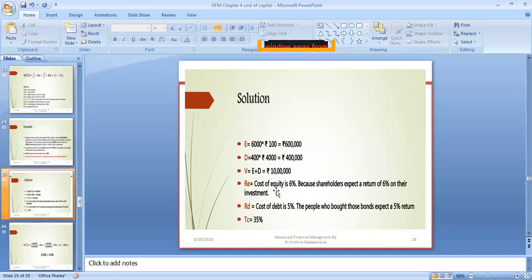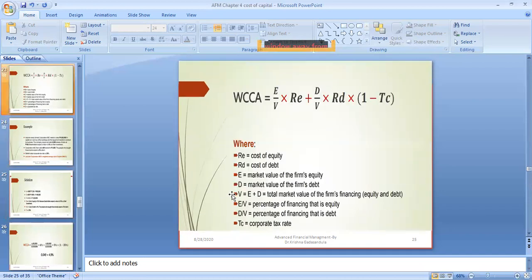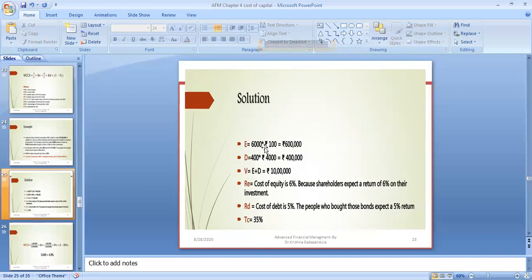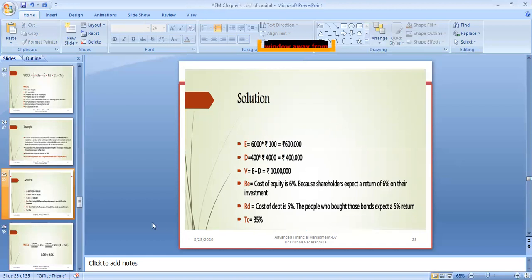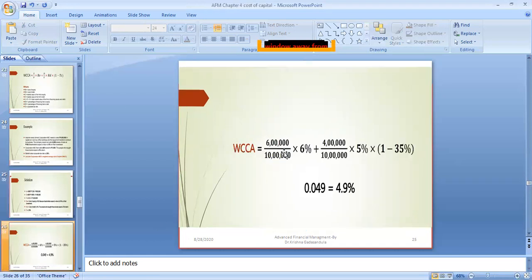And RE, what we said, means cost of equity. Already I told you, cost of equity is 6%. They are expecting 6% on the shareholders' investment. RD means cost of debt. Cost of debt is 5%, because bond holders are expecting 5%. TC is equal to 35%. So like this, we take the cost of equity by value.